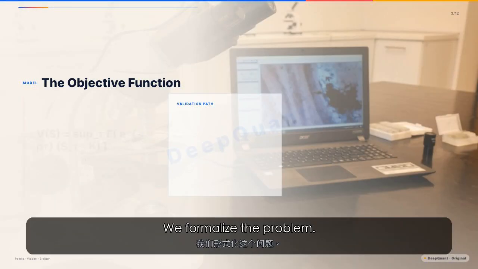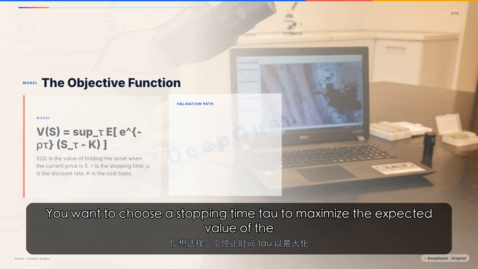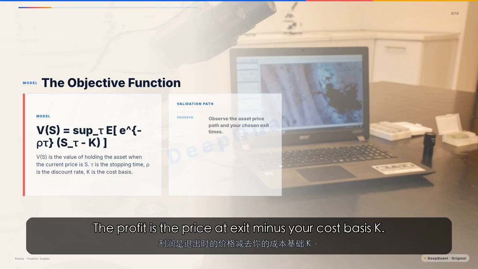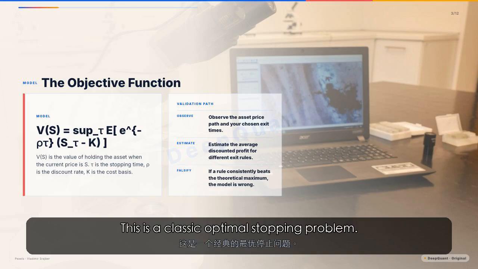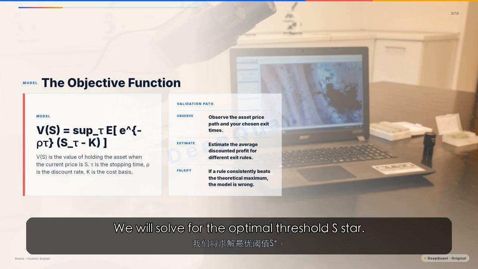We formalize the problem. You want to choose a stopping time tau to maximize the expected value of the discounted profit. The profit is the price at exit minus your cost basis k. The discount factor e to the minus rho tau shrinks future profits. This is a classic optimal stopping problem. The value function V of S is the supremum over all stopping times of this expectation. We will solve for the optimal threshold S star.